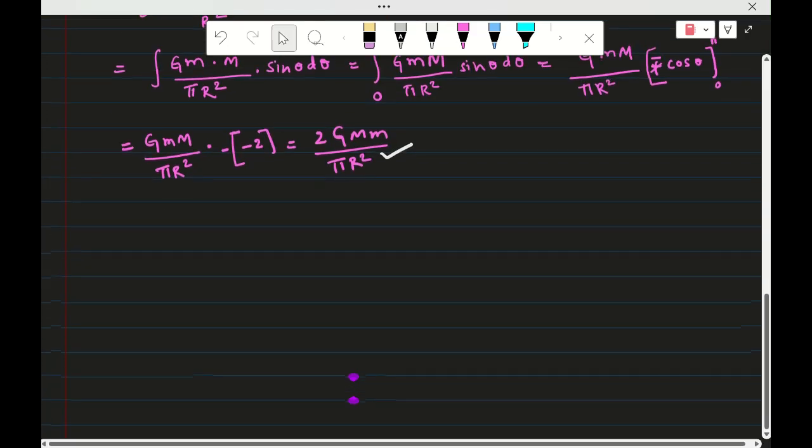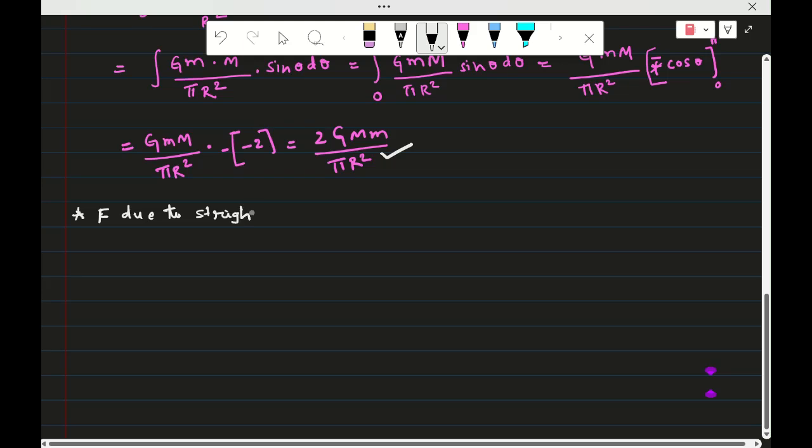Now let's take a rod, the force due to a straight or long rod on a test mass, or small m, we can consider. The test mass in the field we will consider as 1 kg.